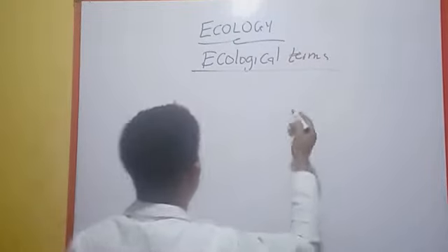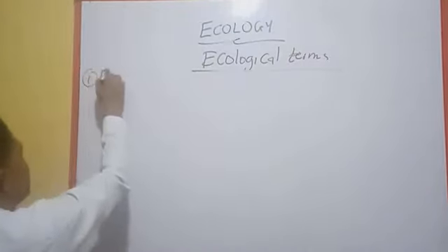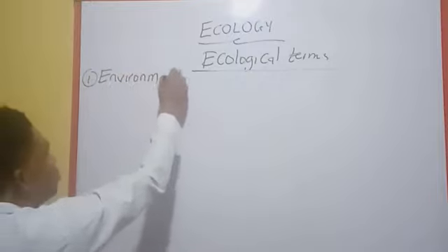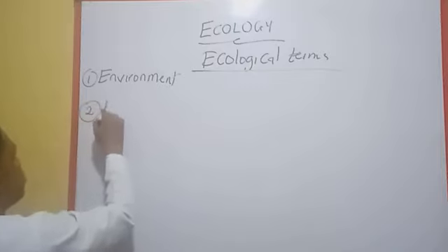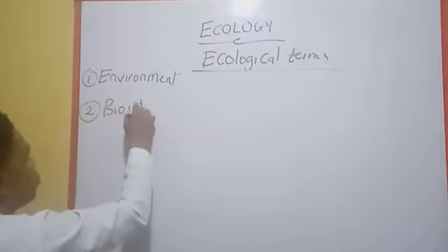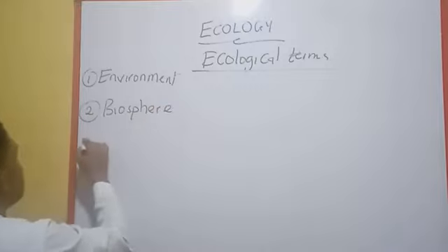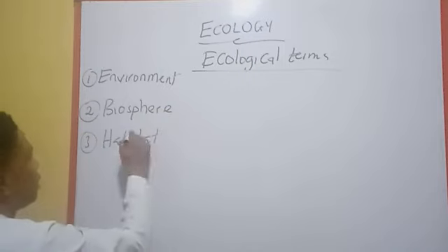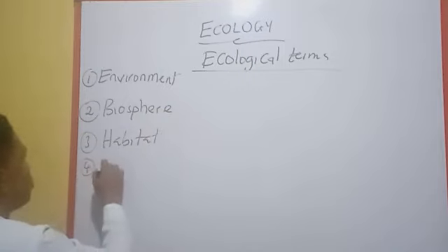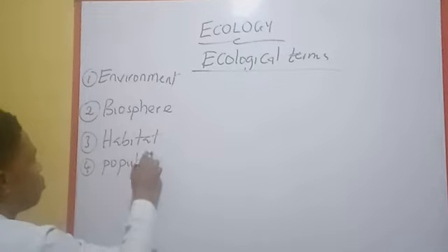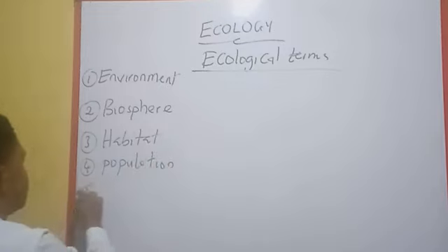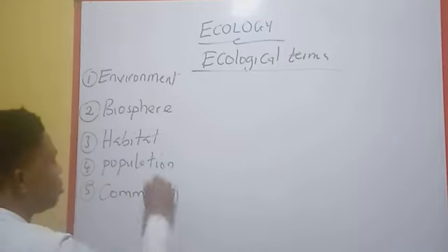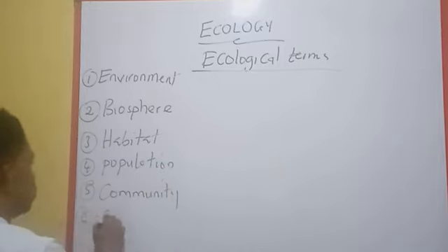Okay. Now the first one I will deal with, number one, is environment. Number two is biosphere. Number three is habitat. Number four is population. Number five is community. Number six is ecological niche.